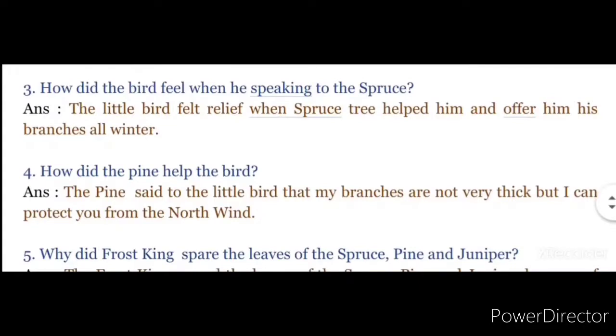The pine said to the little bird that my branches are not very thick, but I can protect you from the north wind. So this was the statement given by the pine tree in the forest. Let's move on to the fifth question now.